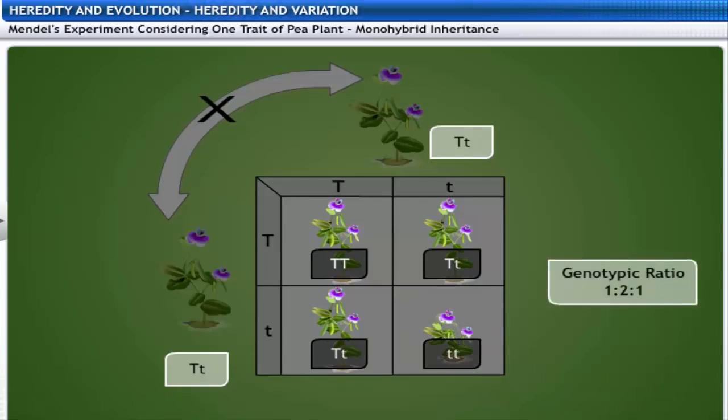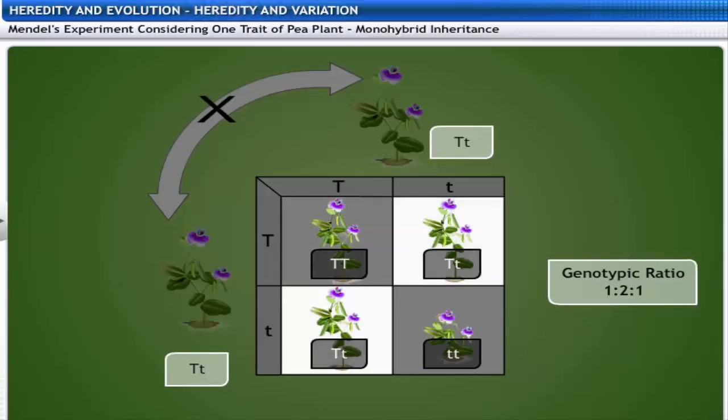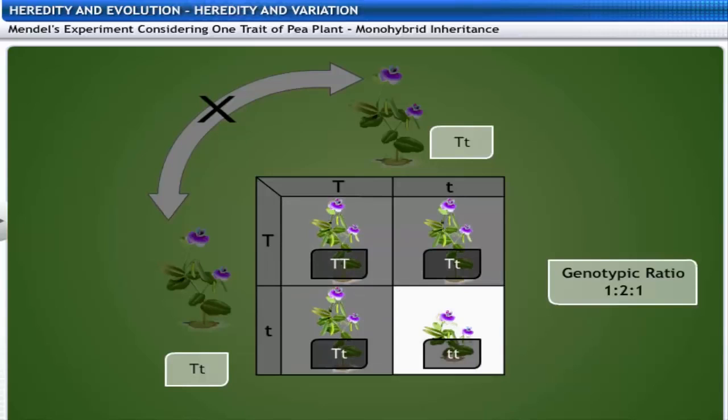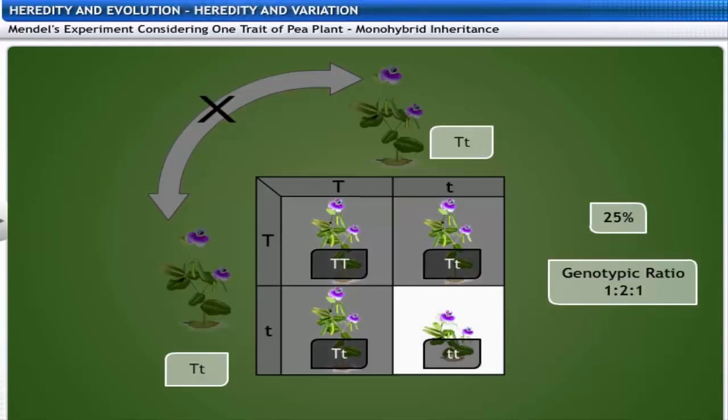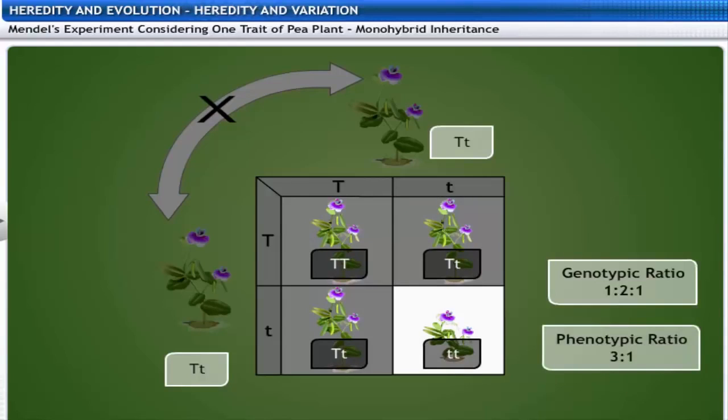This gave the genotypic ratio of 1:2:1. 1 pure tall plant, 2 hybrid tall plants and 1 dwarf plant. Thus, 75% of the progeny produced in F2 generation were tall and 25% were dwarf. This gave the phenotypic ratio of 3:1.